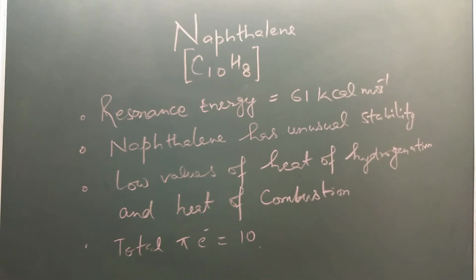Naphthalene has unusual stability. The reason for its unusual stability is the low values of heat of hydrogenation and heat of combustion. Its resonance energy is quite high, that is 61 kilocalorie per mole. And the total pi electrons in the naphthalene bicyclic ring is 10, and it is aromatic in nature.